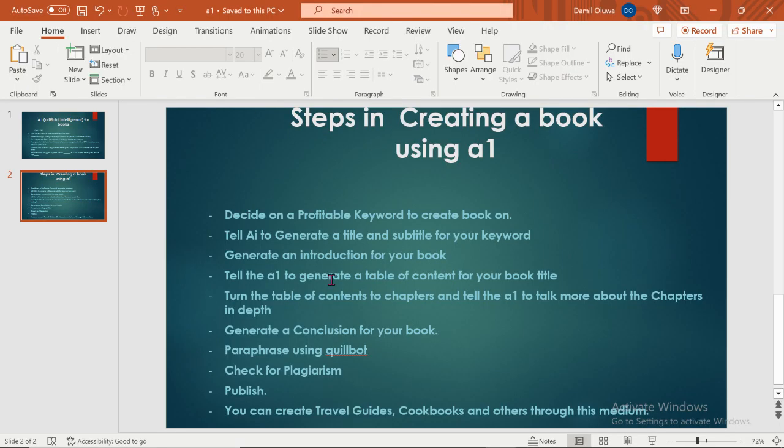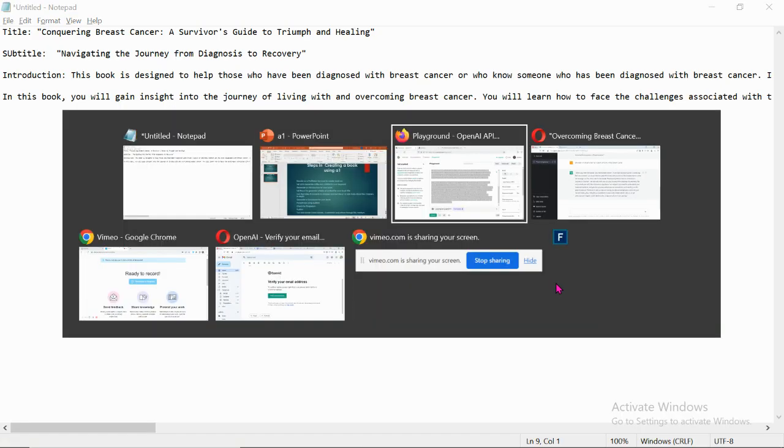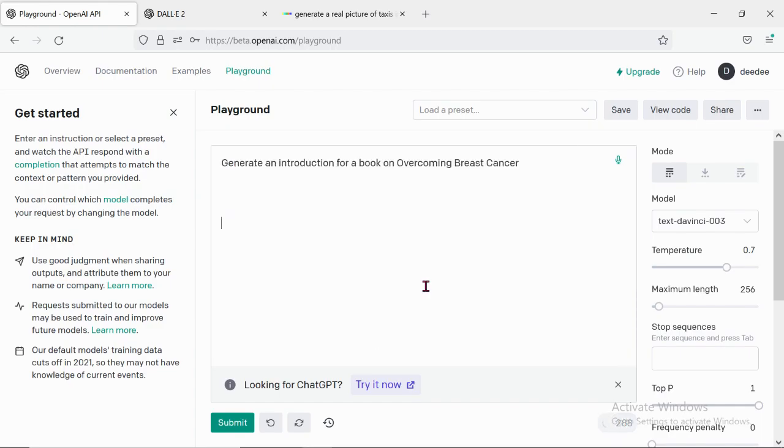Okay. So the next thing now is what? Tell AI to generate a table of contents for your book title. So now this is where it's going to be different between these two outputs, the playground and the normal chat. This is where it gets interesting. So let me start with the playground now. Generate a table of contents for a book on overcoming breast cancer. Then click on submit. Let's see the magic.